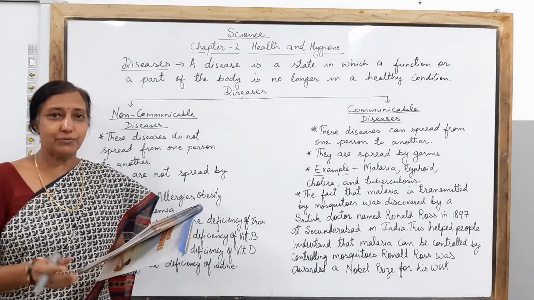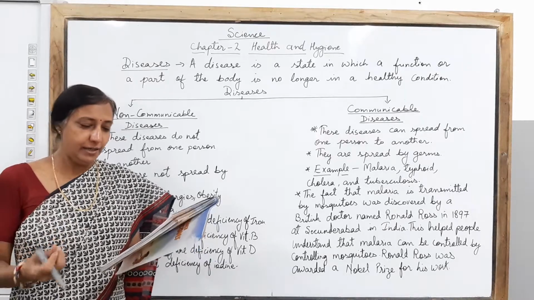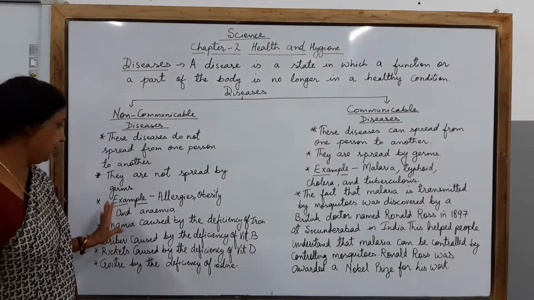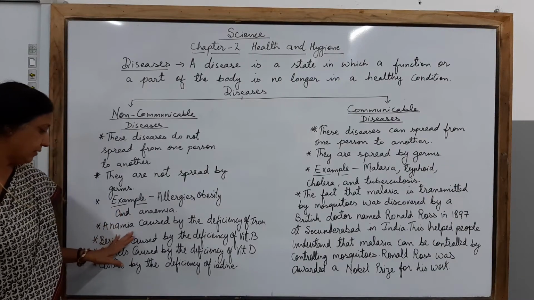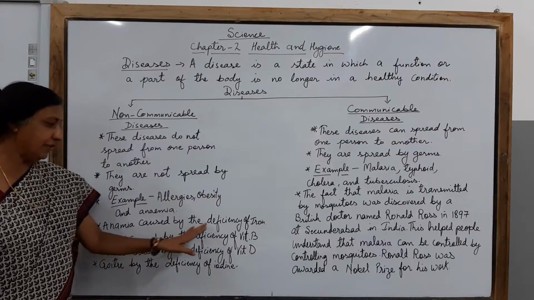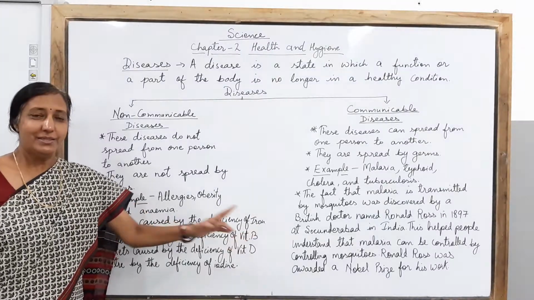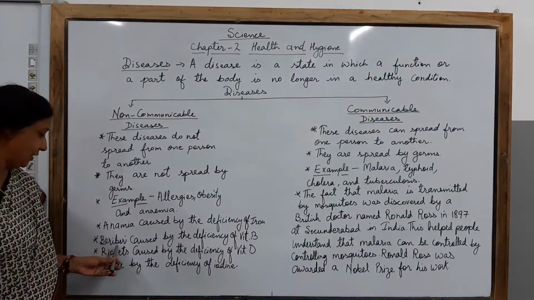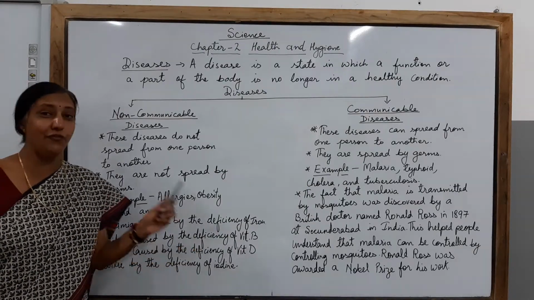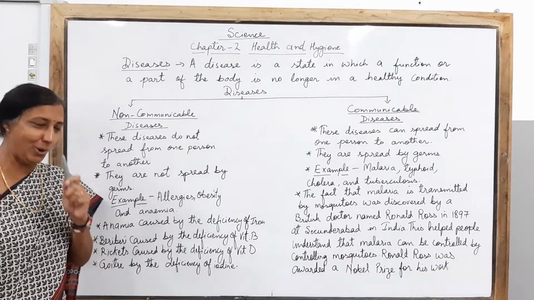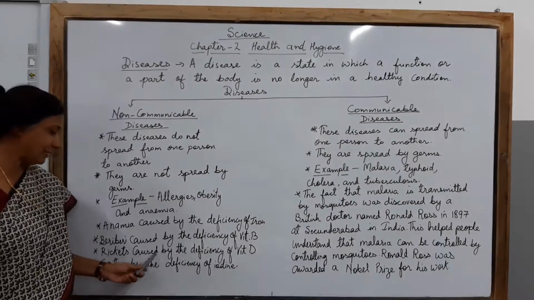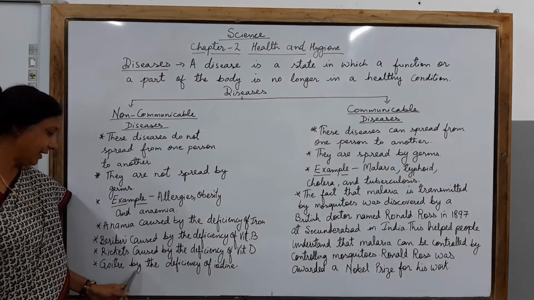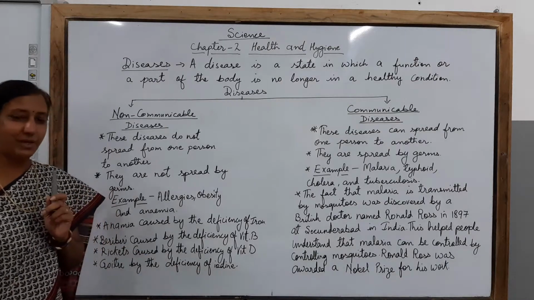So let's learn some of the common deficiency diseases. Children, you can say about anemia caused by the deficiency of iron. This is the disease which is caused due to the deficiency of iron. Then children, beriberi caused by the deficiency of vitamin B in our body. Children, rickets caused by the deficiency of vitamin D. And goiter by the deficiency of iodine.